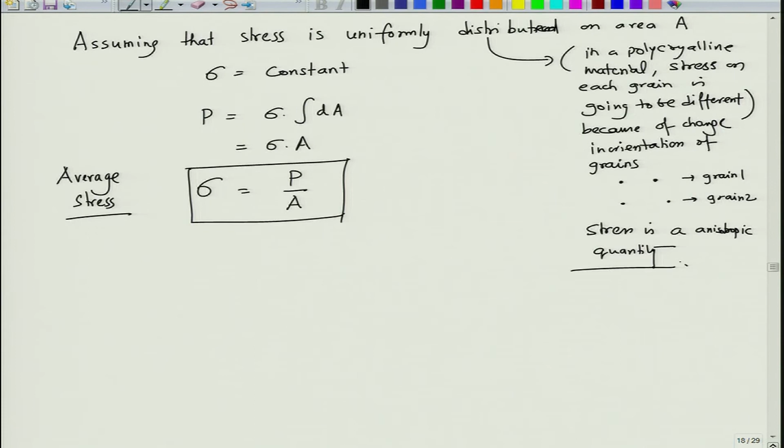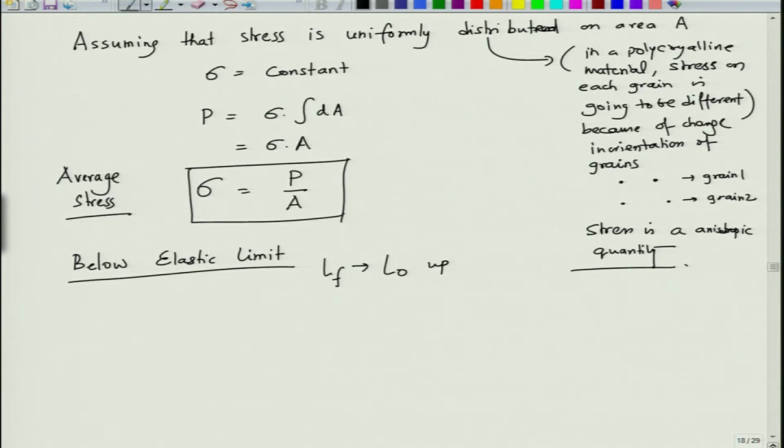So, for average stress and strain below the elastic limit, let us say below the elastic limit means there is no plastic deformation. So, when you increase the length from L0 to LF, and when you remove the load, LF comes back to L0.